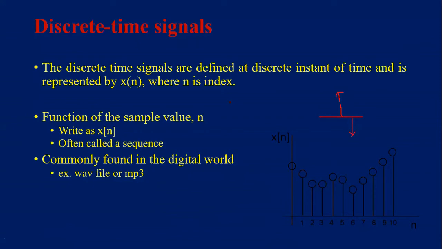Continuous time signals are represented by x of t, and discrete time signals are represented by x of n. That is the main difference. x is the name of the signal. The small t is the continuous time, and the small n is the discrete time.